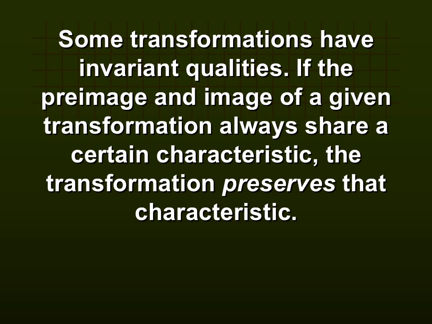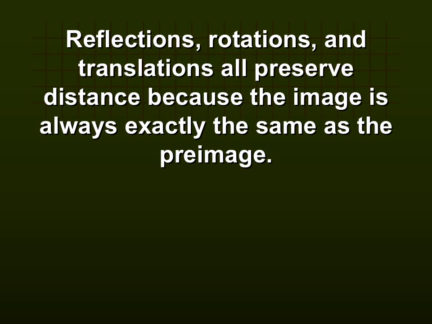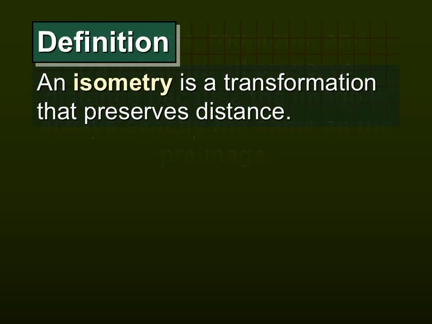We're going to go ahead and use this word preserve. It's preserving the characteristic. So, what type of transformations preserve? Well, reflections, rotations, and translations. They preserve distance because the image is always exactly the same distance from the line of reflection as the pre-image is. So the distance is preserved.